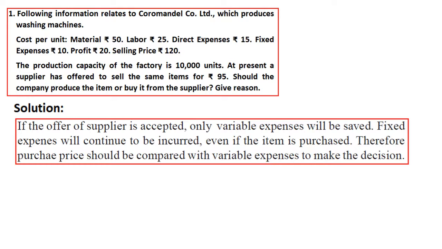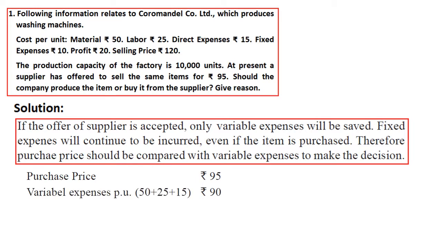So when you come to this question, we have the cost of making the product. Besides, we have the purchase price from the market, that is 95. So we take the purchase price 95, then we must compare it with the variable cost of production, right?